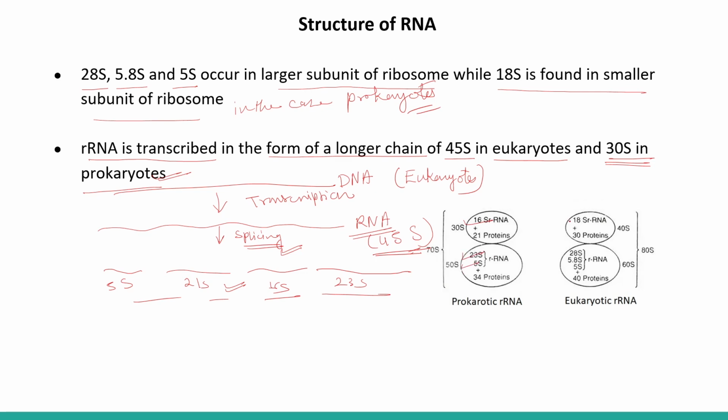Whereas in the case of eukaryotes, it is 18S, 28S, 5.8S and 5S. So this occurs in the case of eukaryotes and prokaryotes.